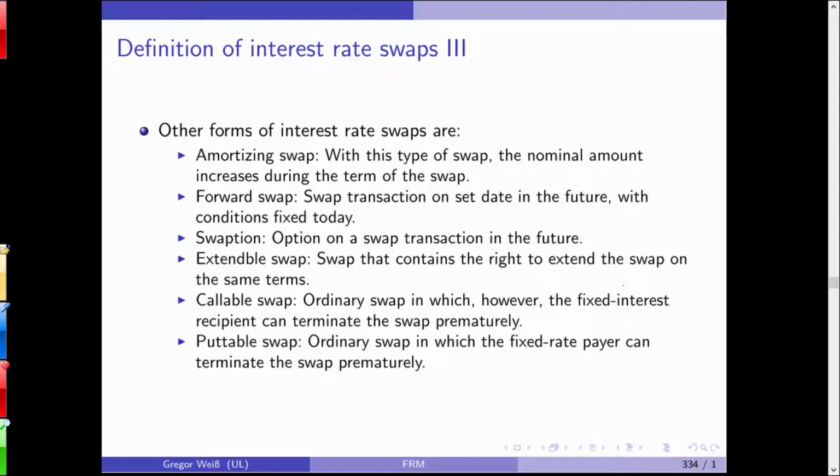You can distinguish many different types of swaps. For example, an amortizing swap, a forward swap, a swaption, an extendable swap, a callable swap, a puttable swap. Meaning that you have additional contractual features in your swap contract, and you might not have a swap, but you have the right to enter a swap contract, but not the obligation, then it's a swaption. You can extend it, you can call it, you can put it, and so on, and those are just variants of a plain vanilla interest rate swap.